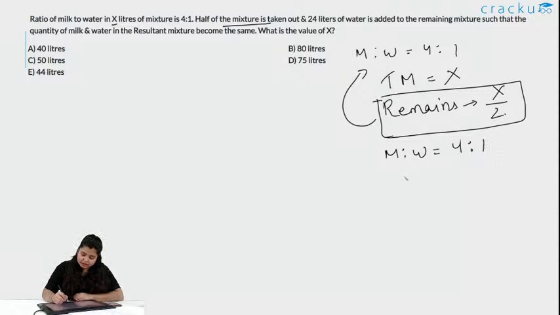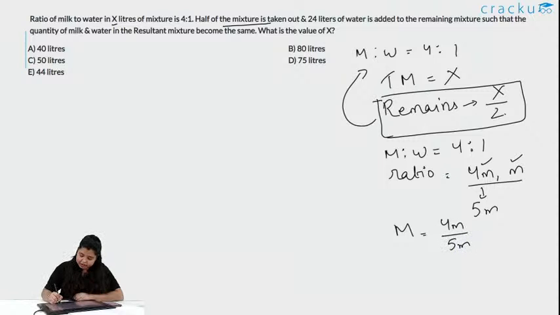Let us consider the ratios to be 4m and m, as I am just multiplying. We should know the total amount, right? So the total units will be 5m, that is 4 plus 1. So what will milk be? It will be 4m by 5m into the remaining amount x by 2. m and m cancel, and it is 4x by 10.